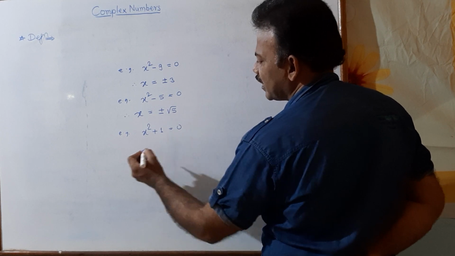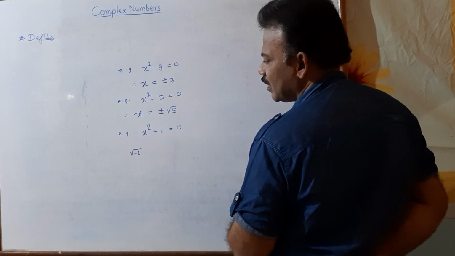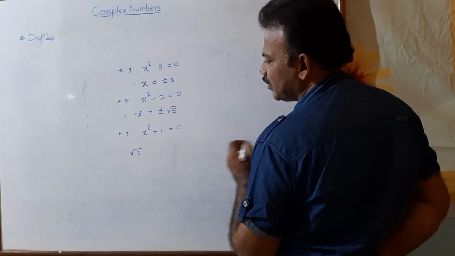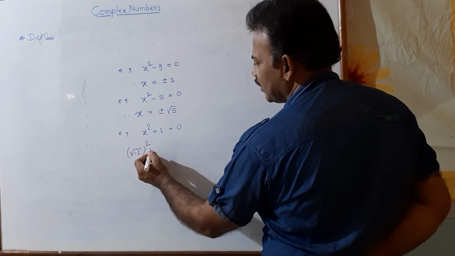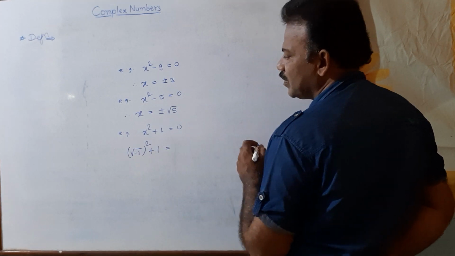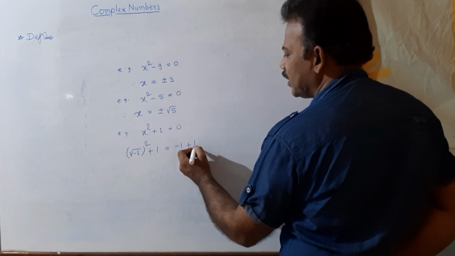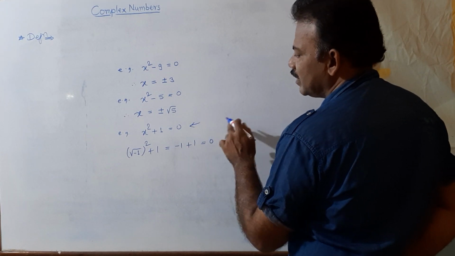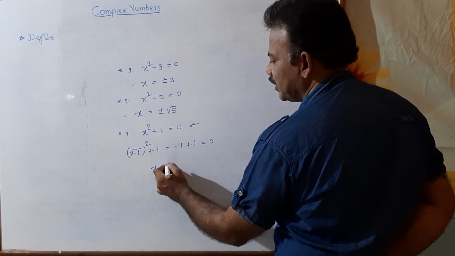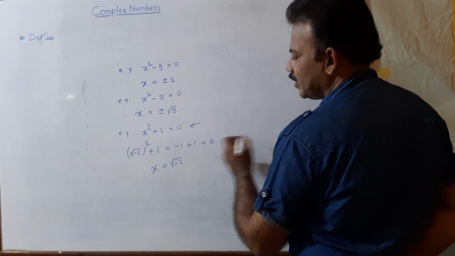And what is that number? That number is root minus 1. If we substitute x equal to root minus 1 here, see what we get? Root minus 1 square plus 1, that is equal to square of root, that is root cancel, we get minus 1 plus 1, and that is equal to 0. That means this equation is satisfied by this value x equal to root minus 1, right?